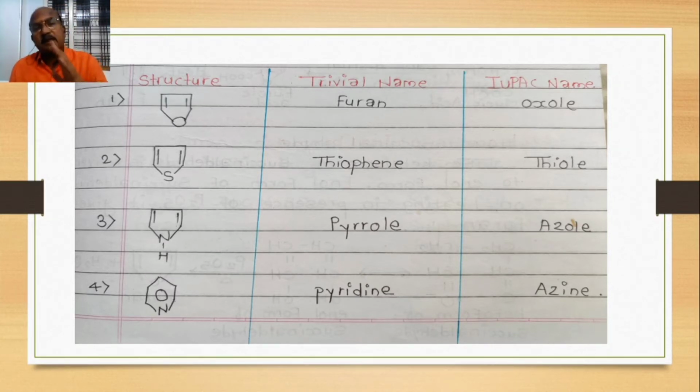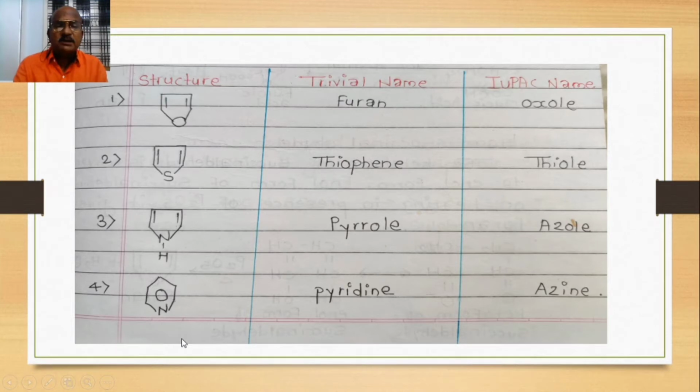The trivial name is thiophene and the IUPAC name is thiazole. Third one has nitrogen as the heteroatom. The trivial name is pyrrole and the IUPAC name is azole.